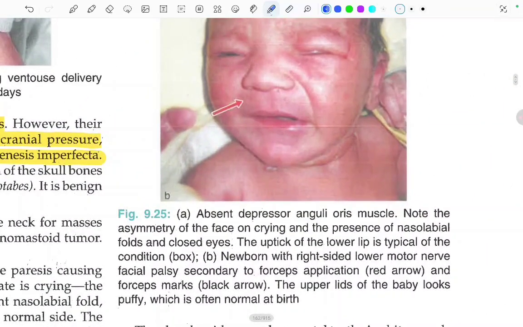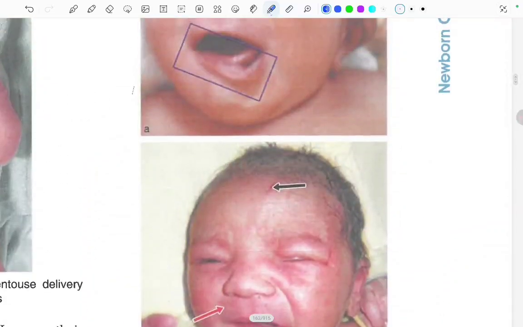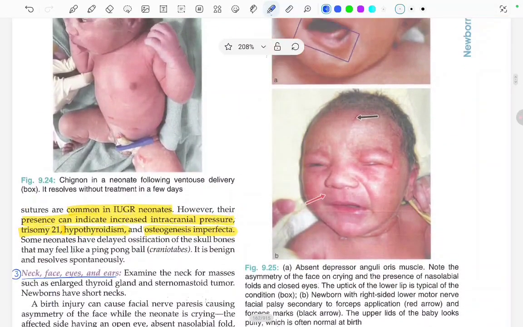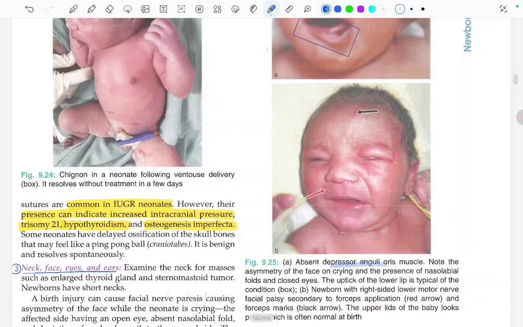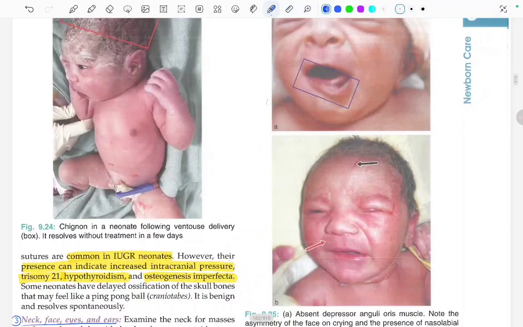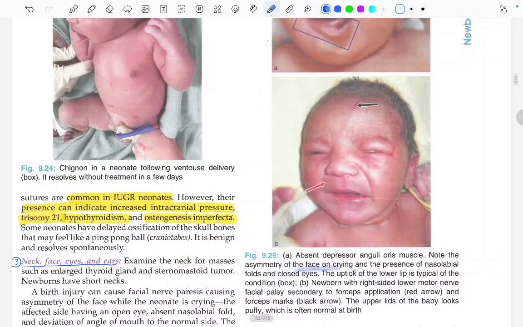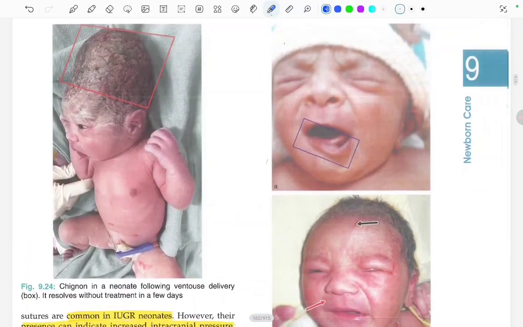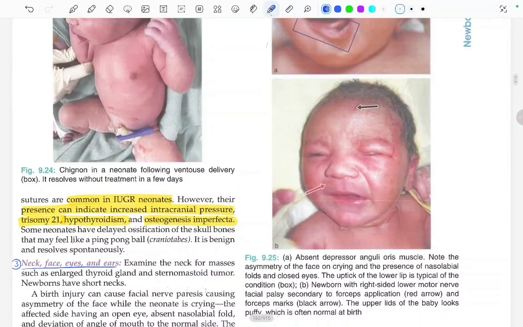See in this image, in the A1, there is absent depressor anguli oris muscle. In this, there is absent depressor anguli oris muscle, so there is facial asymmetry which can be seen, right? Note the asymmetry of the face on crying and the presence of the nasolabial fold and closed eyes. Yeah, nasolabial folds are present and eyes are closed. The uptick of the lower lip is typical of the condition.